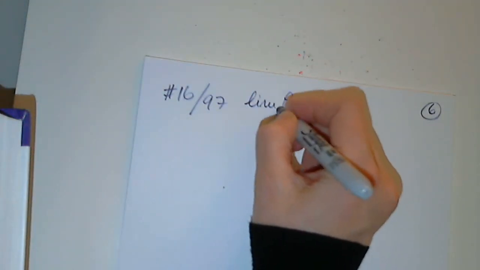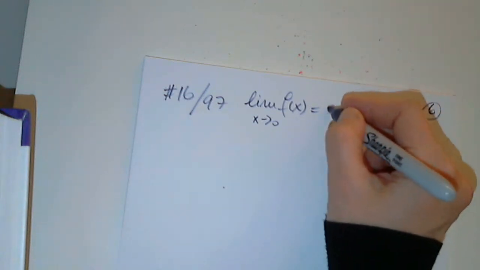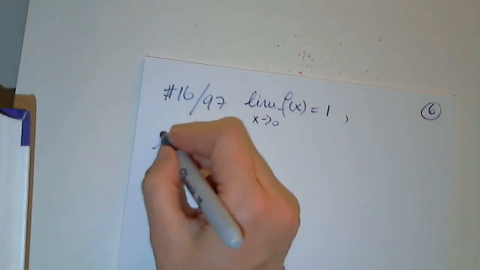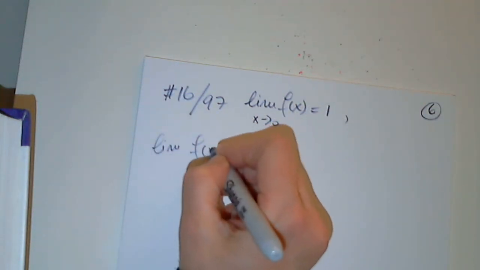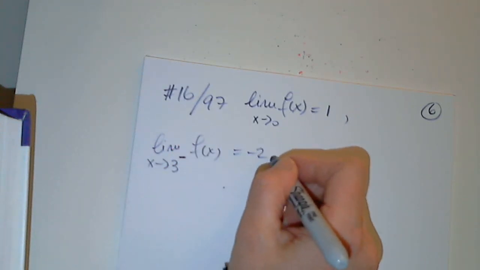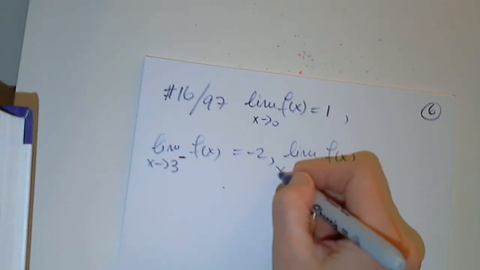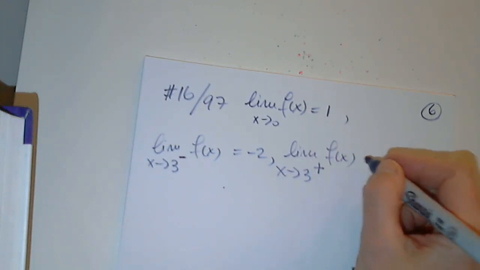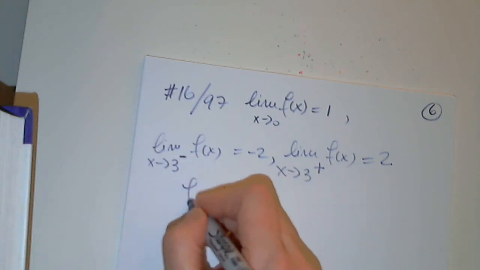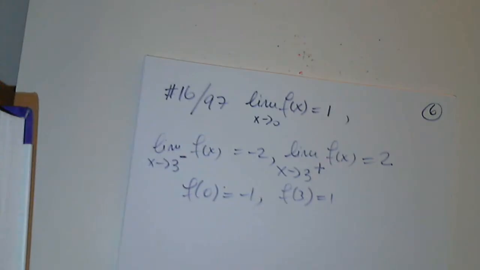Limit of f of x as x approaches 0 is 1. Limit as x approaches 3 from the left is -2. Limit as x approaches 3 from the right is 2. F of 0 is -1 and f of 3 is 1.